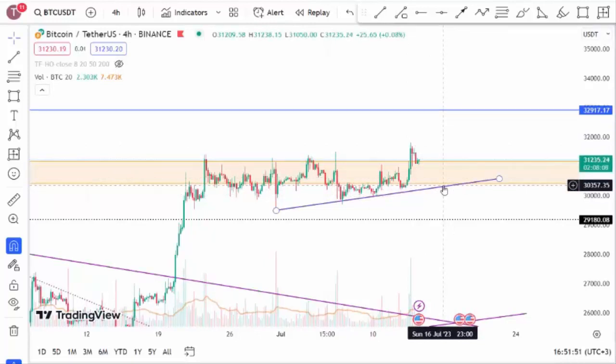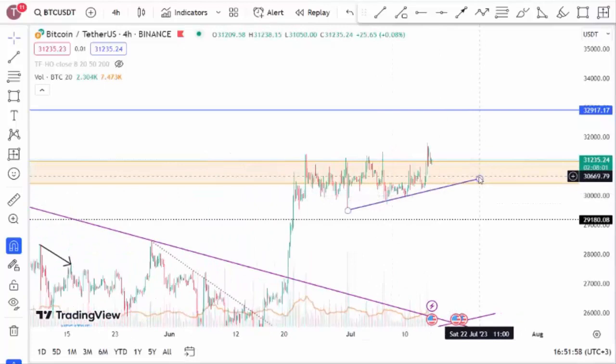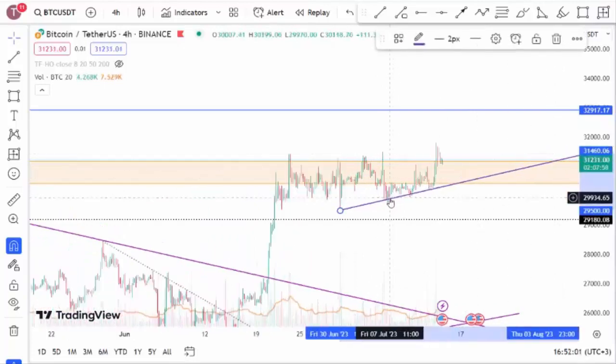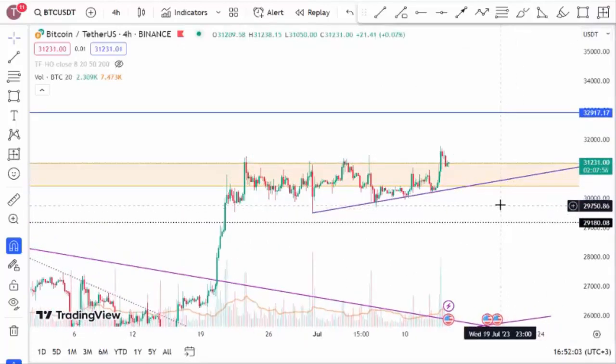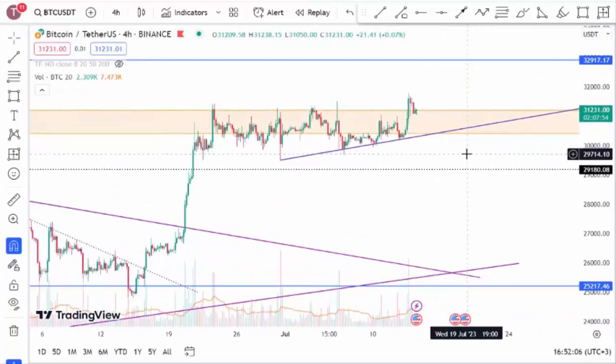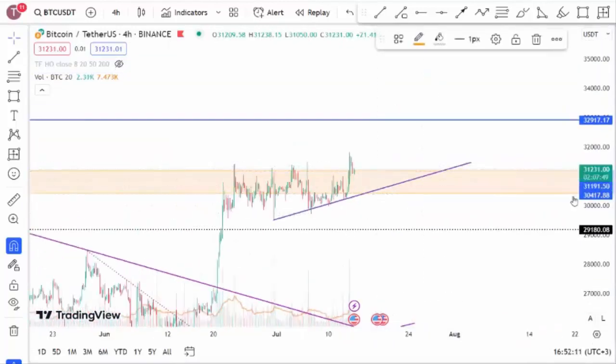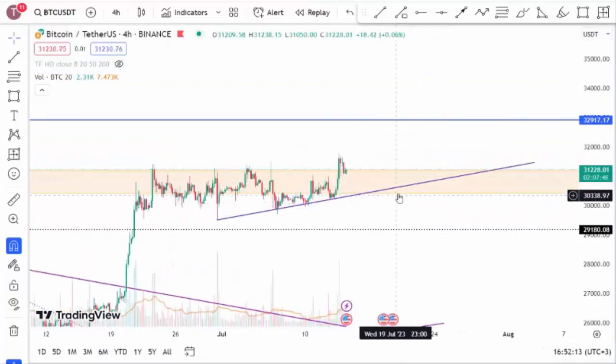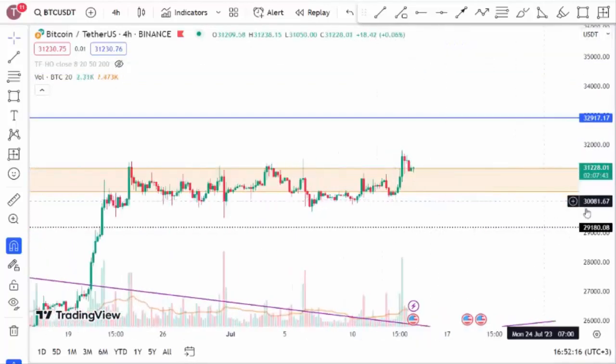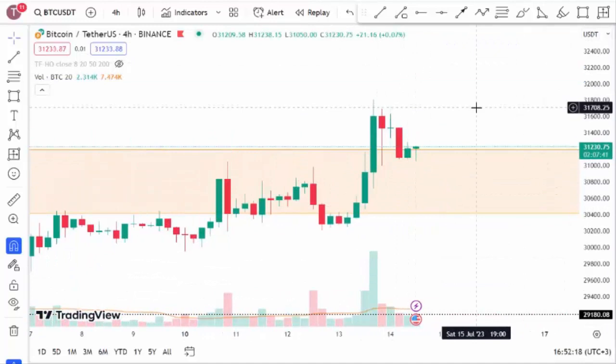On the upper side, as we have mentioned before, it is important for Bitcoin to stay above the 31,191.50 level. We have shown this on the hourly time frame, but if we also look at the 4-hour time frame, as it appears, we can see that it is currently trying to break above this line. If it manages to break above and hold at this level, we can truly expect a significant price increase.